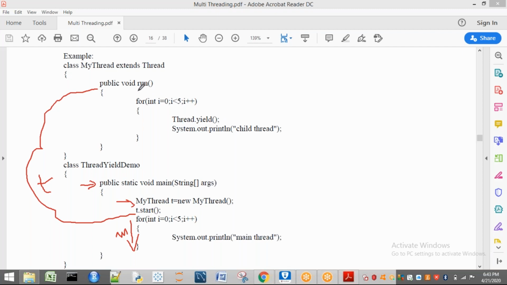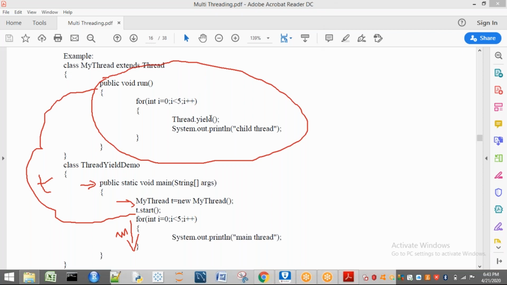This code belongs to whom? This code is executed by t. So t is passing itself. Why is it passing itself? Because it wants to give a chance to other threads. What is the other thread here? The main thread is there, so the child stops itself and gives chance to the main thread. So first which is going to be printed? The main thread is printed 5 times, and later the child thread is printed 5 times. So this is the example for our yield method.